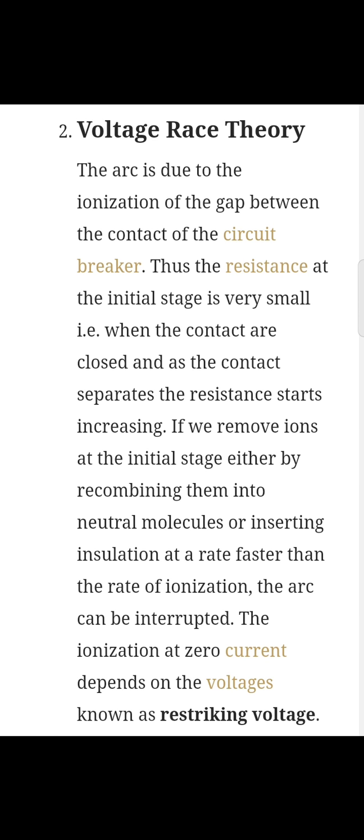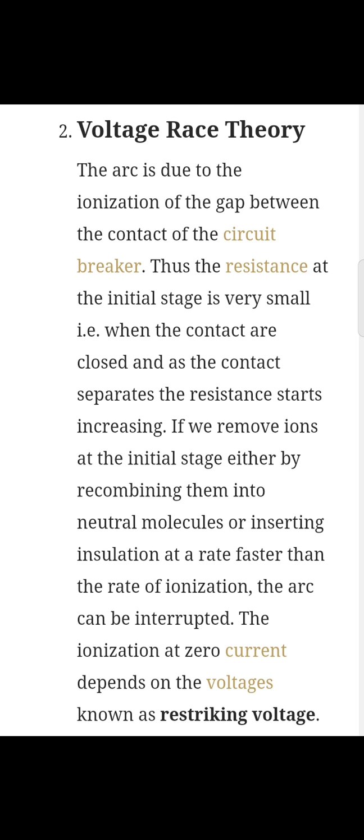Now the second one is the voltage rise theory. The arc is due to the ionization of the gap between the contacts of the circuit breaker. Thus, the resistance at the initial stage is very small. When the contacts are closed and as the contacts separate, the resistance starts increasing. If we remove ions at the initial stage, either by recombining them into neutral molecules or inserting insulation at a rate faster than the rate of ionization, the arc can be interrupted.